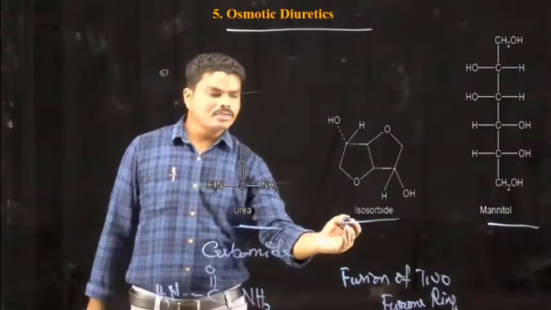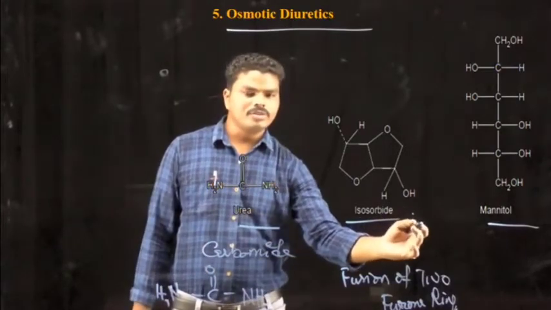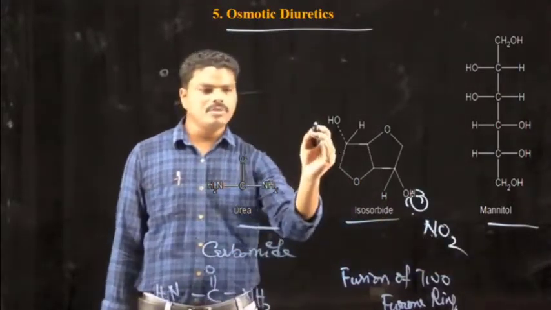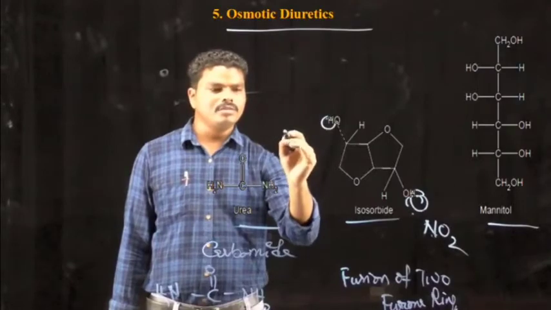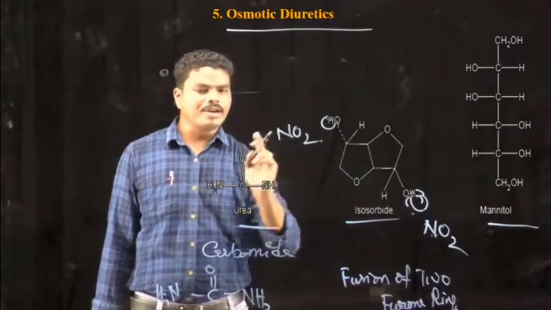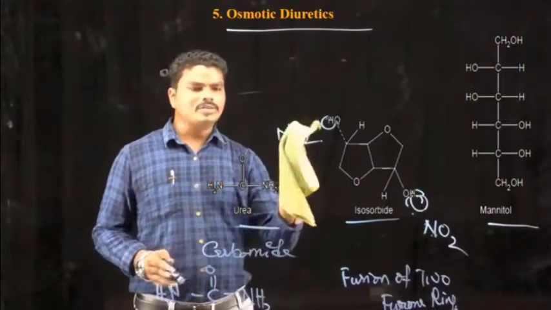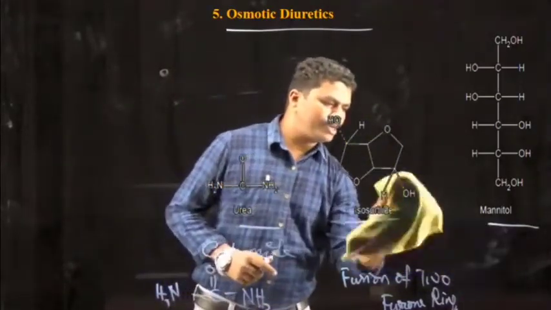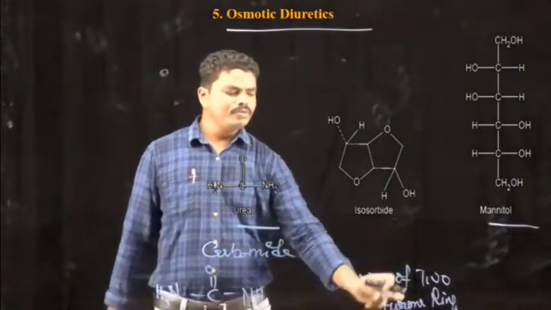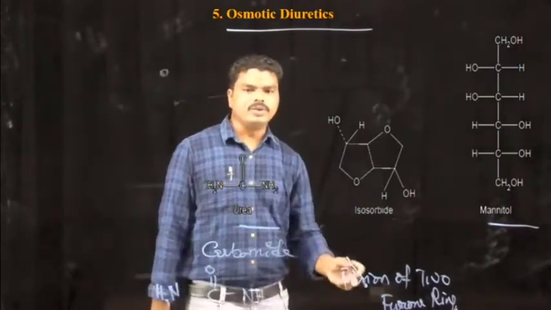The difference between isosorbide dinitrate and isosorbide is that in isosorbide dinitrate, instead of hydrogen there is a nitro group present, and here also instead of hydrogen a nitro group is attached. Then it is called isosorbide dinitrate. But in case of diuretics, only isosorbide is sufficient to act as a diuretic. So isosorbide is the fusion of two furan molecules, and it has hydroxyl substitutions on the two rings.